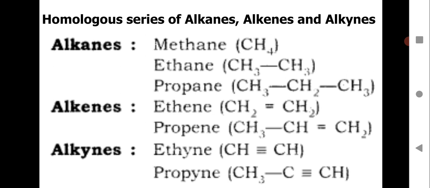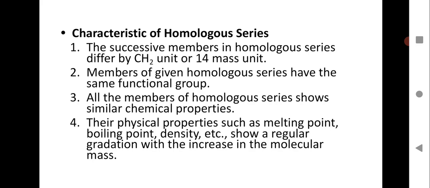These are very good examples of homologous series, and you have got a good amount of knowledge about them, where you know alkanes are saturated carbon compounds, alkenes and alkynes are unsaturated carbon compounds, but the successive members of the series differ by a CH2 unit, they differ by 14 mass units. I hope this concept is very clear. So what are the characteristics of homologous series? These are the 4 important characteristics of homologous series.